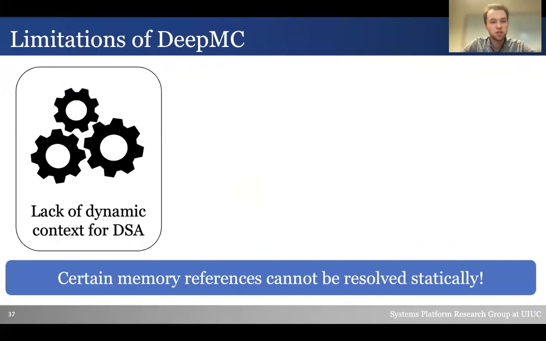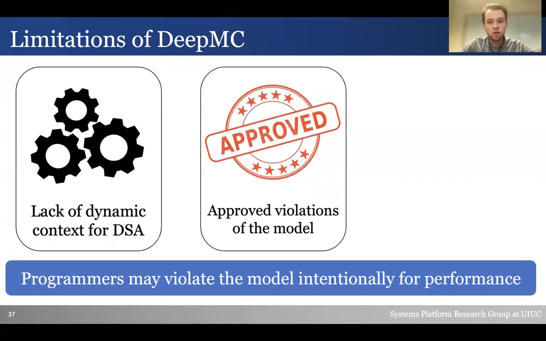Finally, we discuss some limitations of DeepMC. First, we observe some false positives with DeepMC's static checker, since it cannot resolve all of the information statically, and some checks require dynamic information. Second, there are cases where developers are intentionally violating the model specifications.